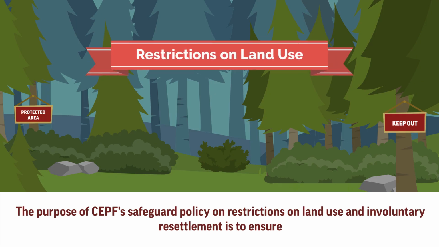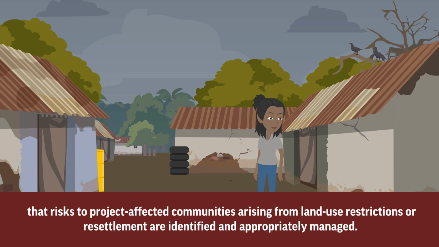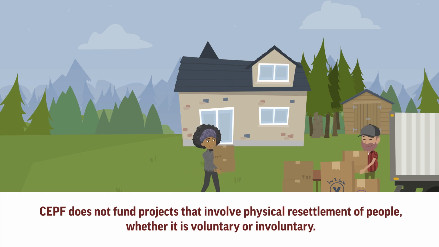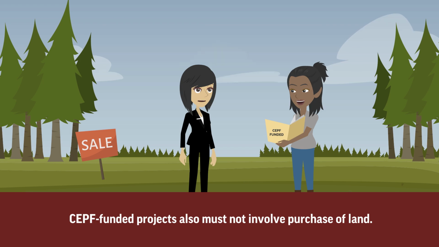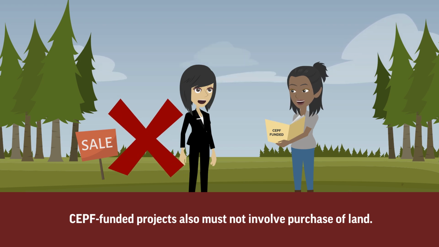The purpose of CEPF's safeguard policy on restrictions on land use and involuntary resettlement is to ensure that risks to project-affected communities arising from land use restrictions or resettlement are identified and appropriately managed. CEPF does not fund projects that involve physical resettlement of people, whether it is voluntary or involuntary. CEPF-funded projects also must not involve purchase of land.